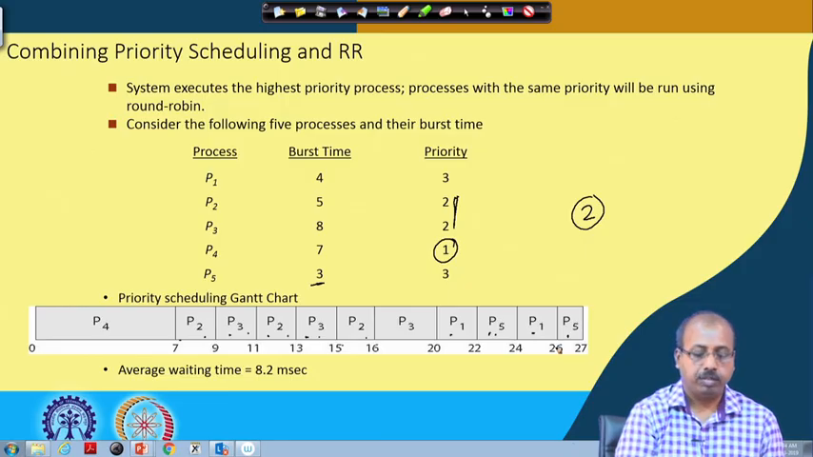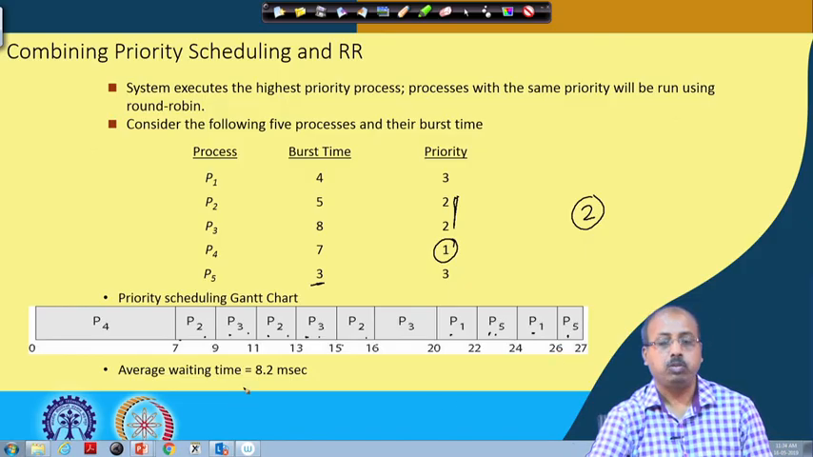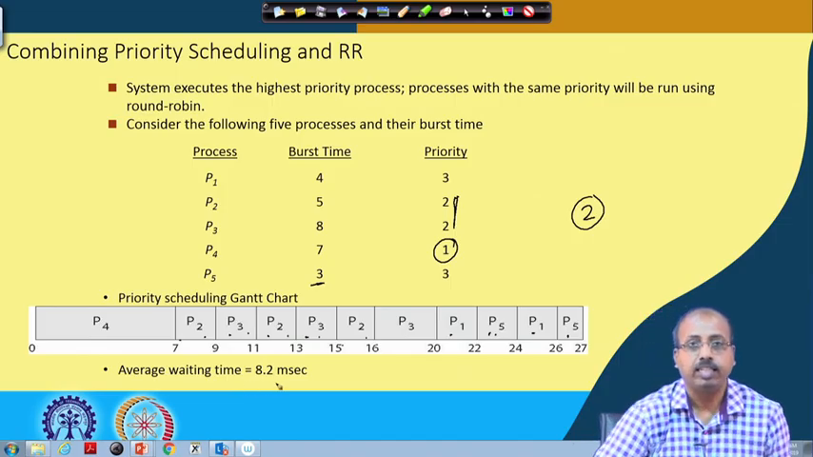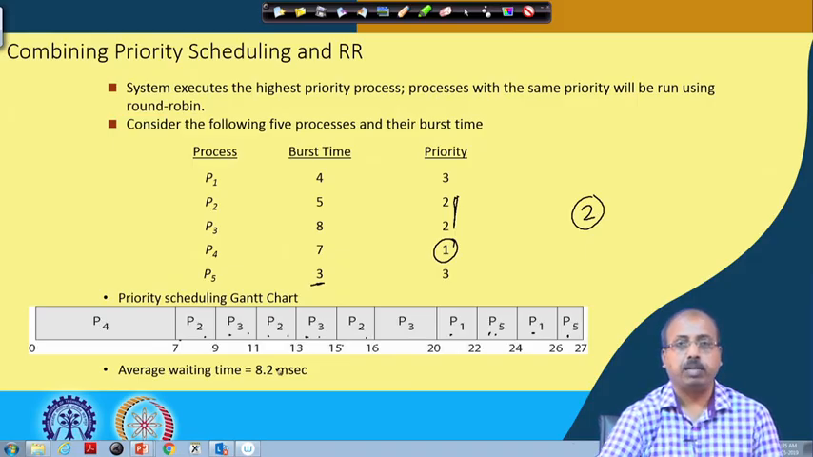In this particular example, you can find that the average wait time is 8.2 milliseconds, and that is the result of this. Depending upon the priorities and these burst time values, this time will vary. So, that is the compromise between priority and round robin. Okay, so we will continue with this in the next class.